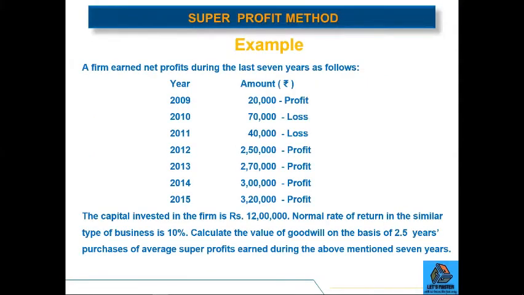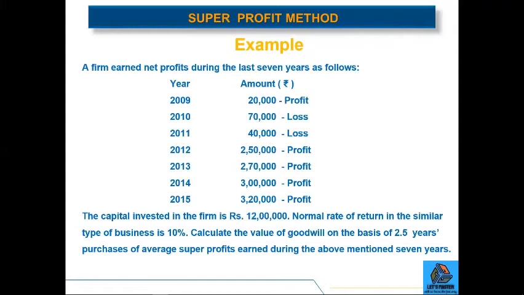Let's see an example. A firm earned net profits during the last 7 years as follows. For year 2009, it was a profit of 20,000. For year 2010, they suffered a loss of 70,000. And in year 2011, they again suffered a loss of 40,000. But from year 2012 onwards, they started earning profit, which was 2,50,000, 2,70,000, 3 lakh, and 3,20,000.